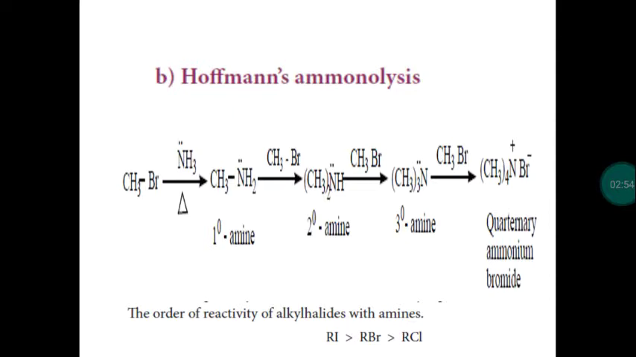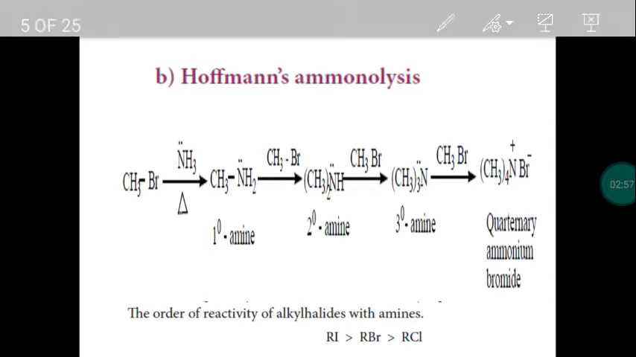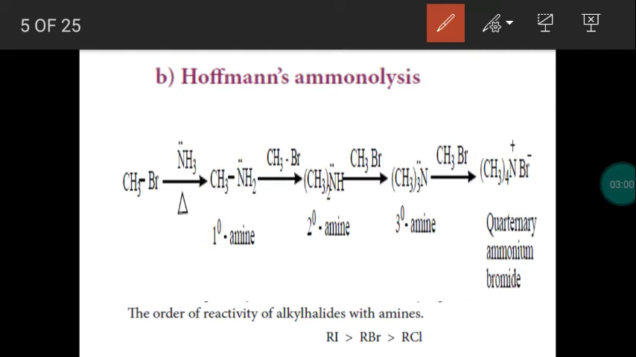Next, ammonolysis process, addition of ammonia with the alkyl halide. When alkyl halide and ammonia is heated, there is a liberation of hydrogen bromide. A hydrogen from ammonia and the bromide from methyl bromide will leave as hydrogen bromide. So we get a primary amine, methylamine is formed. Next, the formed methylamine will act as a nucleophile. A nucleophile will have a pair of electrons or a negative charge. So the methylamine will act as a nucleophile which will combine with one more alkyl halide.